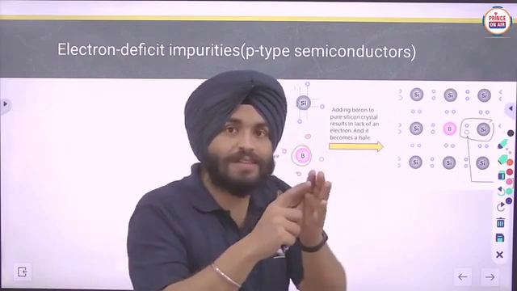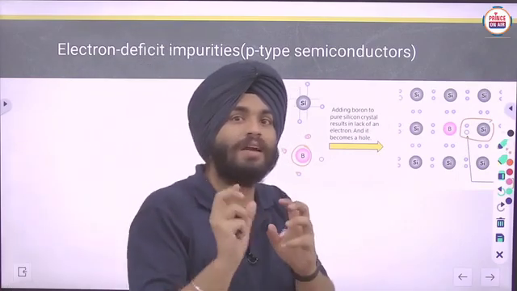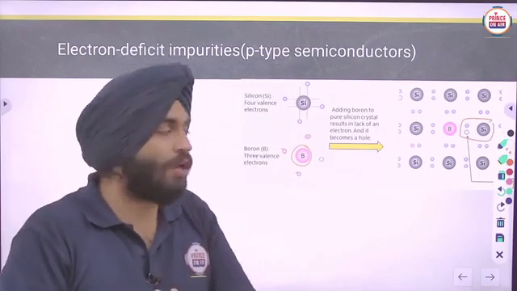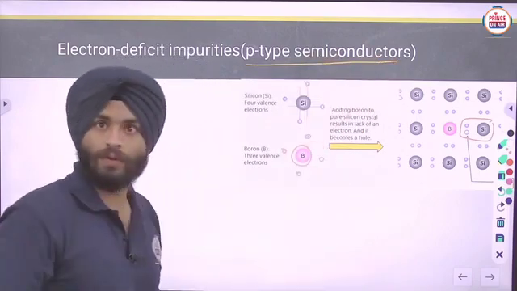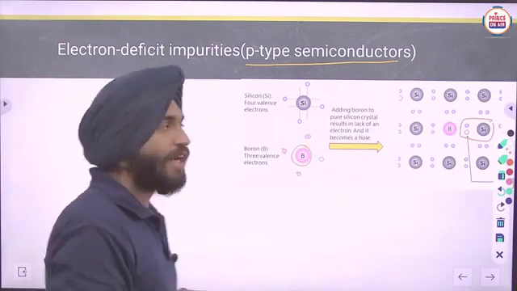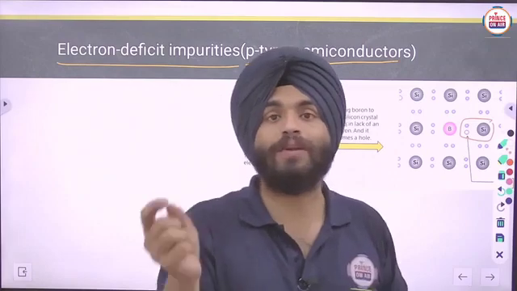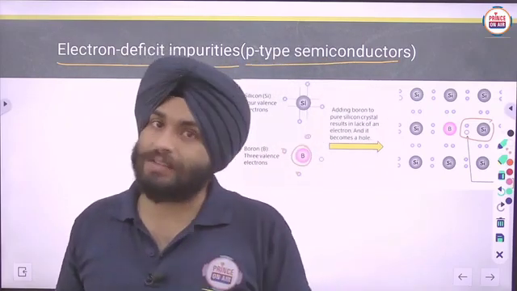So in this case there is motion of electrons and, side by side, motion of holes. We say it is the motion of positive charge, because it is the motion of a hole, and that's why this is known as a p-type semiconductor. There is a deficiency of electrons, because we have placed an element with less than 4 valence electrons.